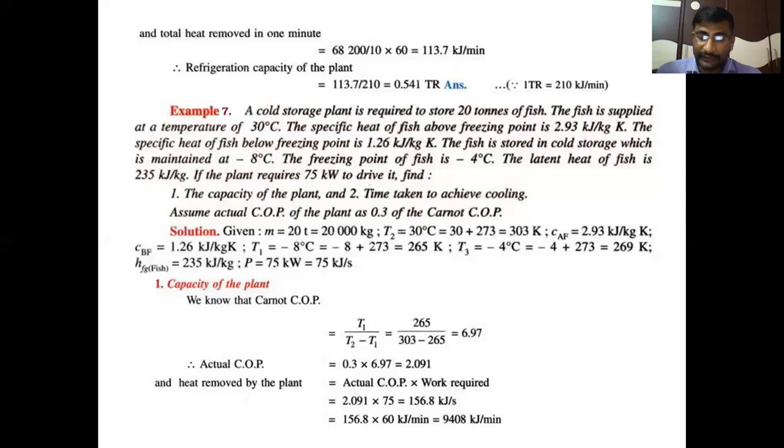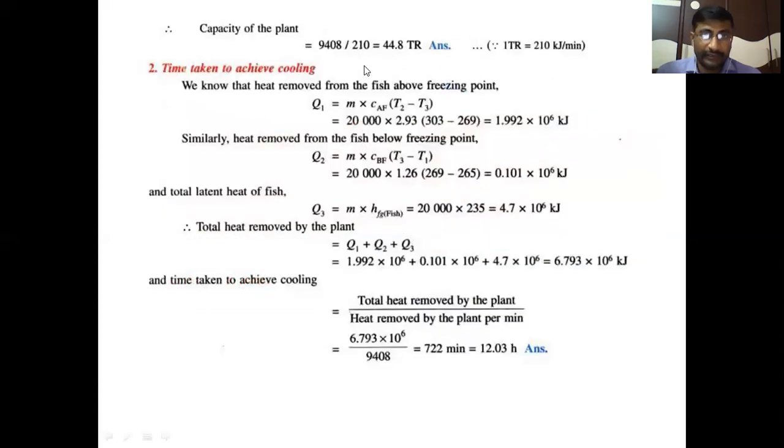Okay, this is the plant capacity. If we convert that 9,480 kilojoules per minute into tons of refrigeration, we simply divide 9,480 by 210. We will get 44.8 tons of refrigeration. Plant capacity is 44.8 tons of refrigeration. Then the second part is the time taken to achieve this cooling process. To extract 9,480 kilojoules for every minute, what is the time taken by the plant?